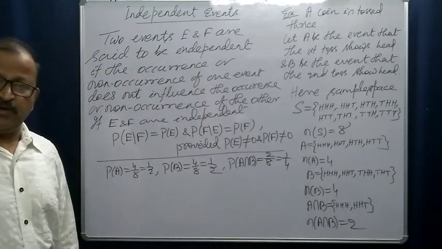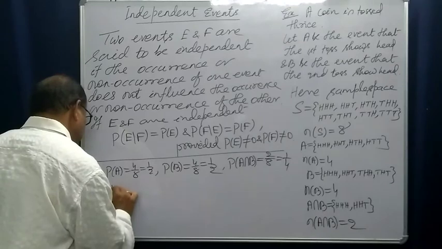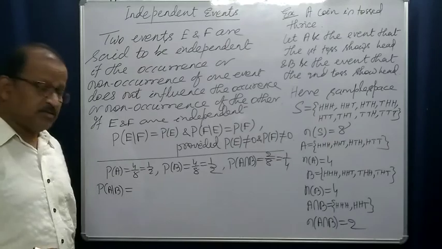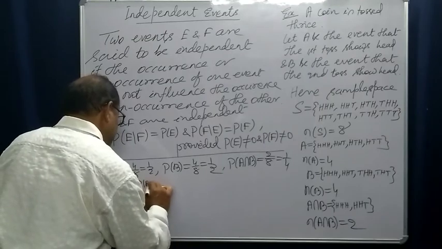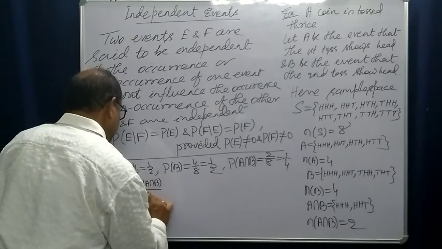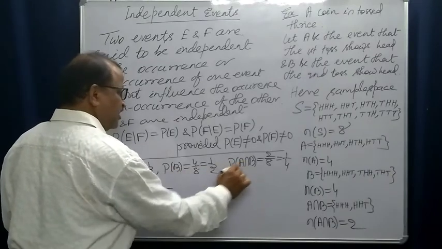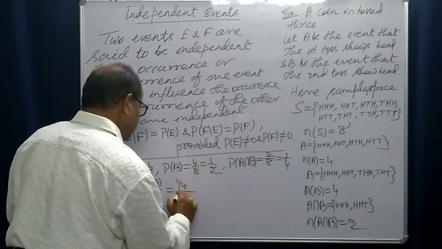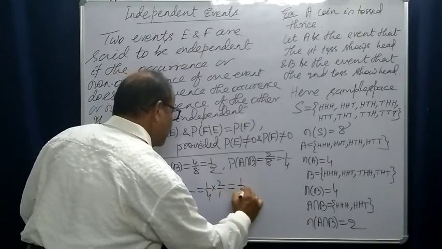So, now let us take probability of A condition B. By definition it is probability of A intersection B by probability of B. So this will be equal to 1 by 4 by 1 by 2, so this is 1 by 4 into 2 by 1, that is equal to 1 by 2.